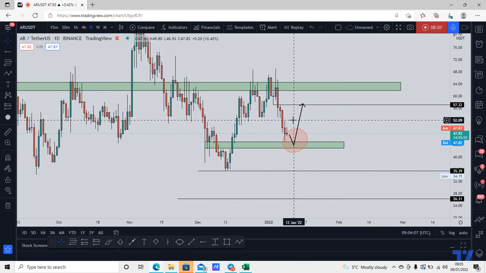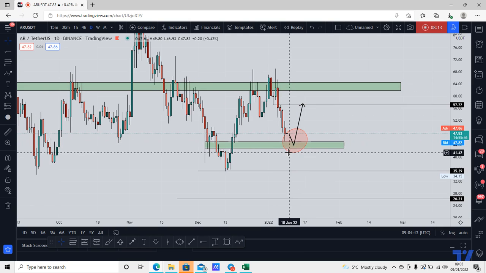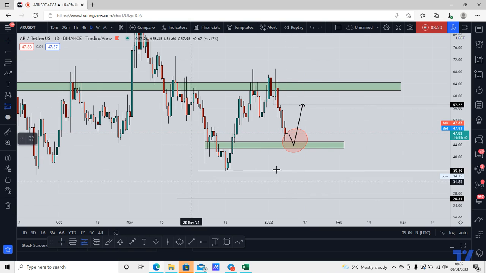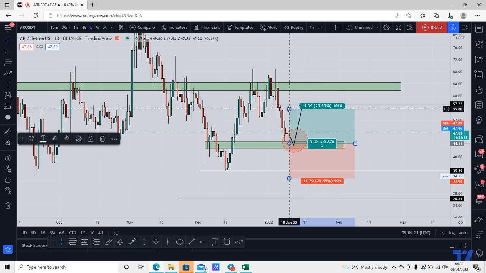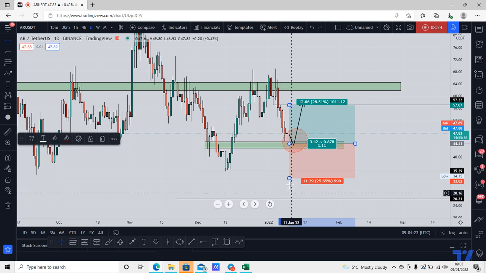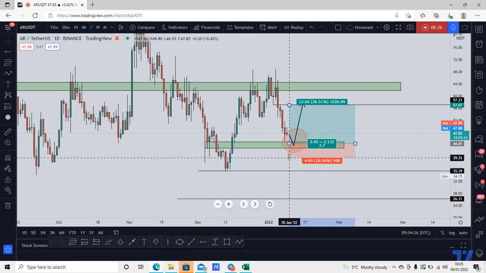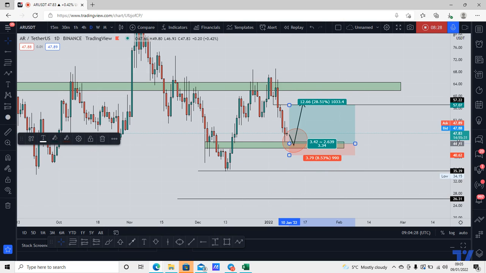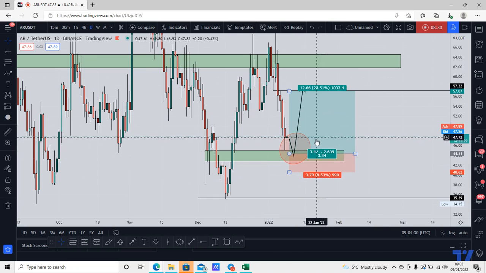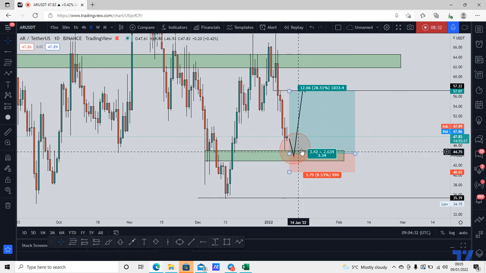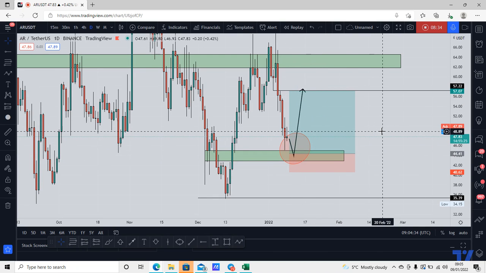At the moment, what we have is a harmonic pattern which tends to complete at the neckline. We are oversold. We are testing daily support, and I do expect a bounce and a retracement to the neckline of this pattern. All inside of this area, we will be looking for a potential long position. The target will be the neckline. Stop loss will go well protected below structure, and this would give us a nice potential 1 to 3, 1 to 2.5 RR on this potential move to the upside.